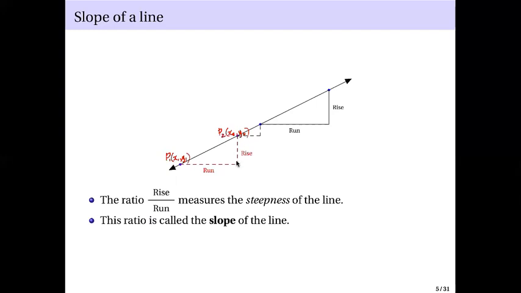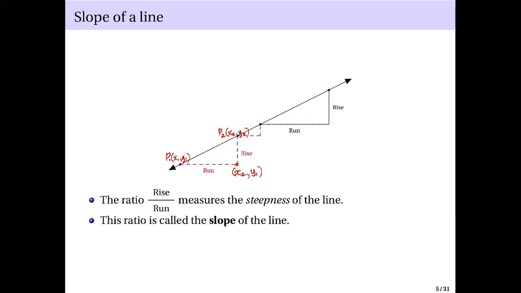And take note, this is a vertical line here, which means if you're on the Cartesian plane, or rectangular plane, and you have a vertical line, the x-coordinate remains the same. So if I consider this point here, it has x-coordinate equal to x2. On the other hand, you have this horizontal line. Remember that if you're on a horizontal line, your y-coordinate remains the same. So the y-coordinate here is just your y1.